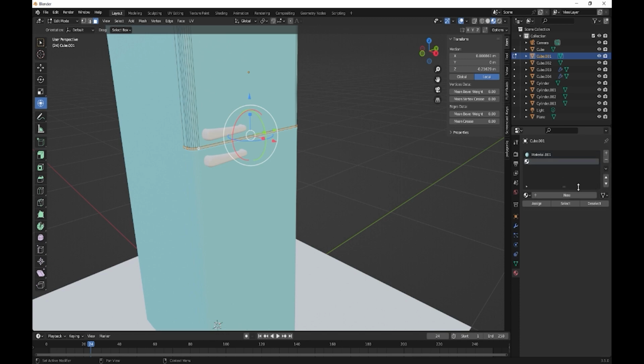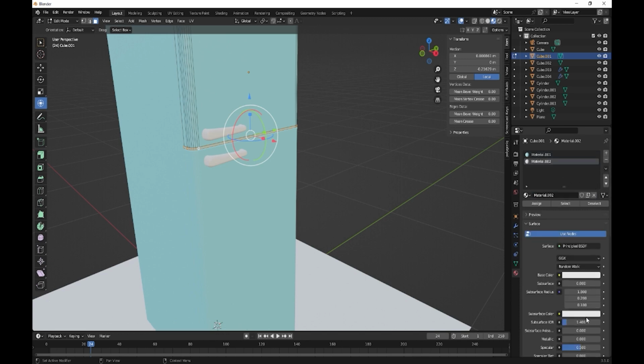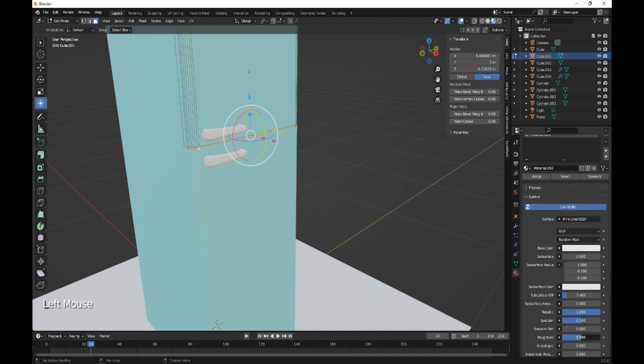Create a new material, new, crank up metallic, crank down the roughness, assign.